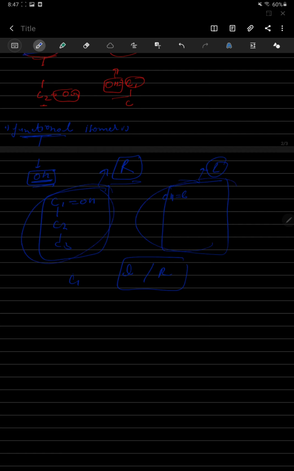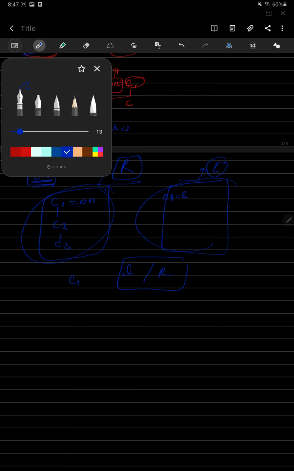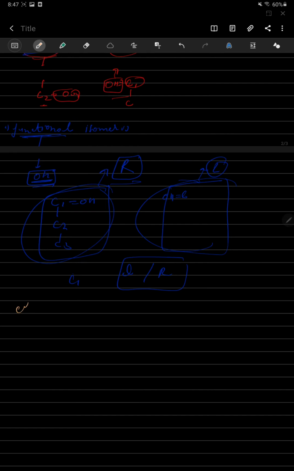And the third one is epimerism. In epimerism, what happens?